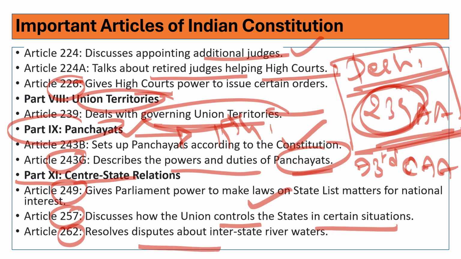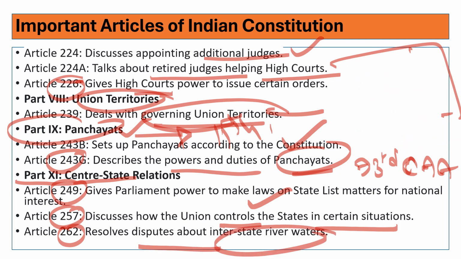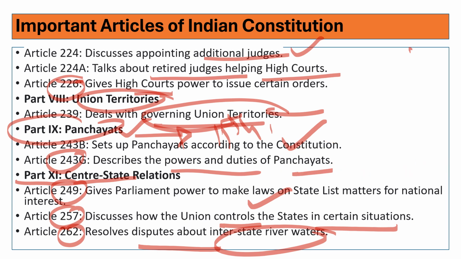Article 262 resolves disputes between states over interstate river waters. What are the major disputes we are facing in interstate waters? Almost all the rivers are involved in disputes. Down in the south, the Kaveri River originates in Karnataka near the Coorg region, flows through Tamil Nadu and then into the Bay of Bengal. There is a huge fight between Tamil Nadu and Karnataka, which has been pointed out in the Supreme Court also. A separate tribunal has been set up to amicably resolve the disputes between these two states.